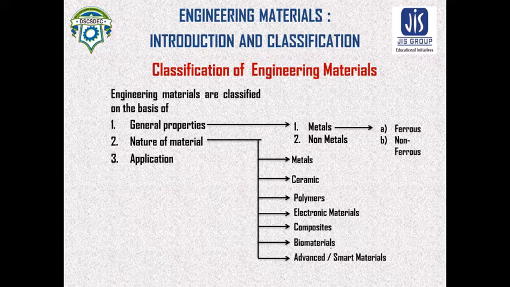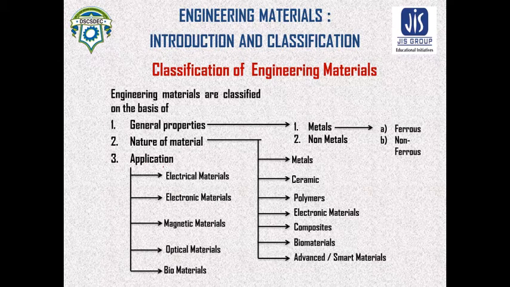According to the application of the engineering material, it can be divided into electrical material, that is conductor, insulator, capacitor; electronic material, that is silicon, germanium, photoelectric and piezoelectric materials.